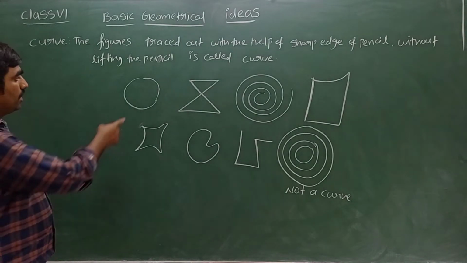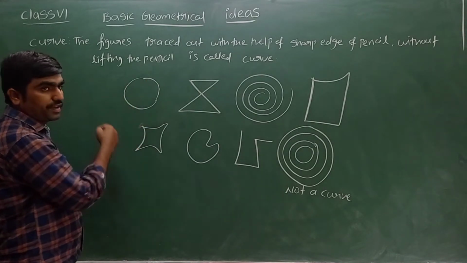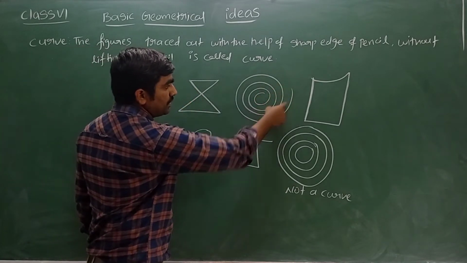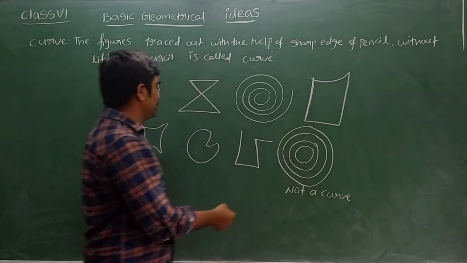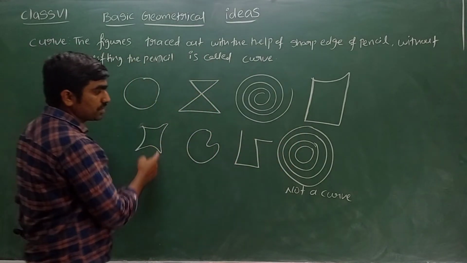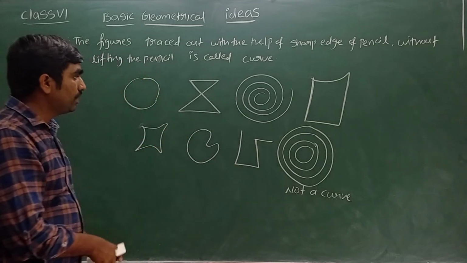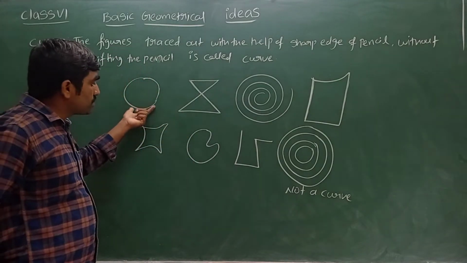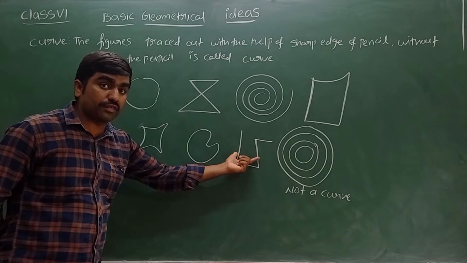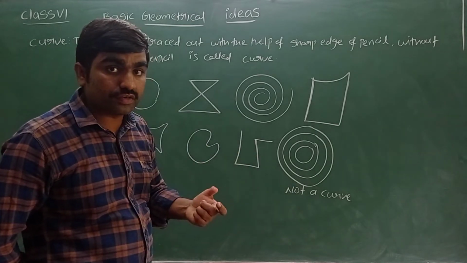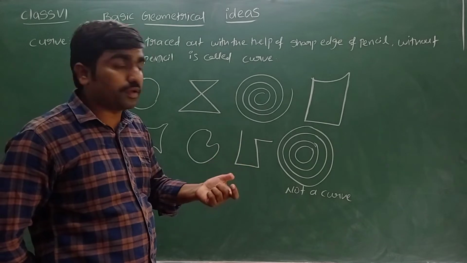Here you can see it is a curve which is a closed figure. This one is also closed. What about this one? Yes, it is open. Closed curve, closed curve, closed curve. Here it's open, but it is not a curve, so don't worry about that. Now see what is the meaning of a closed curve and an open curve. When a curve is called open or closed, by what reason can we separate them?